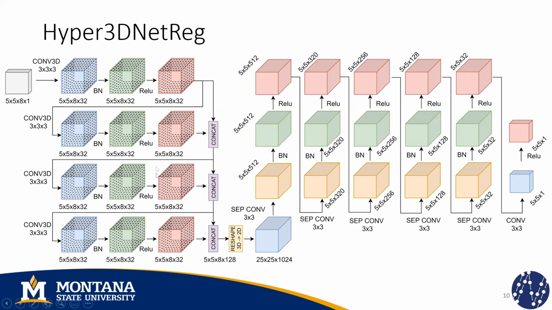This first component is the 3D feature structure. It is actually a densely connected block that is concatenating the features that come from each layer of the block. Then we reshape it into a 2D tensor or feature map, and we are applying our 2D encoder that is progressively reducing the number of channels from 512 to only 32. And finally, in this case, we want an output window size of 5. We are reducing this feature map into a single patch of 5 by 5 by 1 with our yield prediction values.